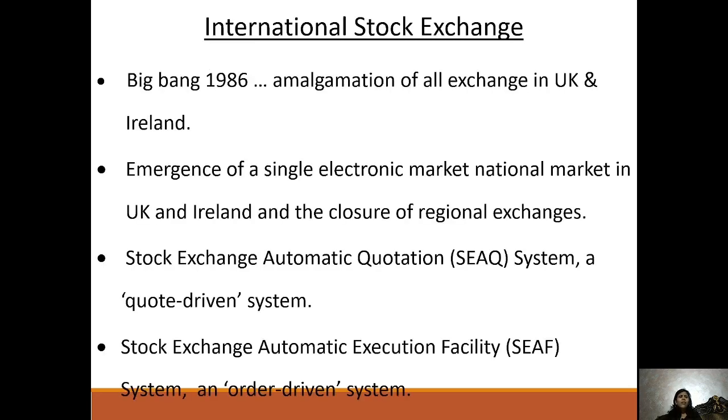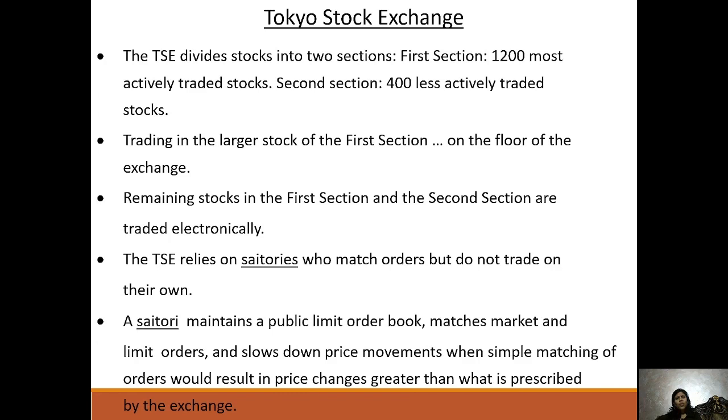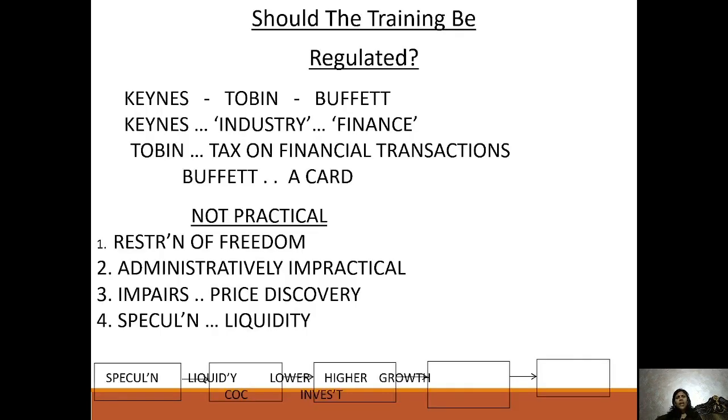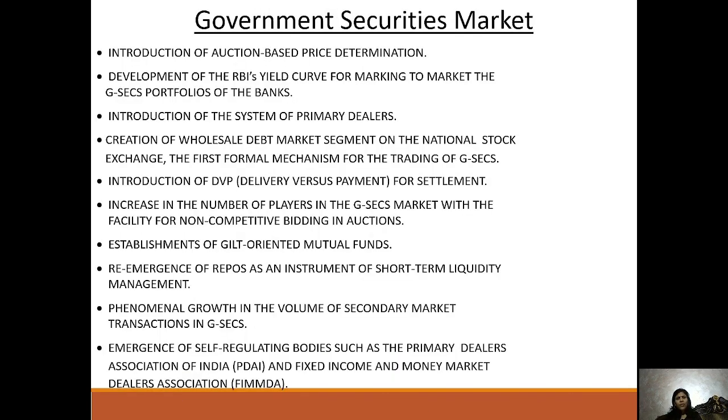Then again the ISE, Big Bang 1986, in the UK and Ireland. So this is a single electronic market with stock market quotations. This is again an order driven system. Then the Tokyo Exchange: the first 200 most traded stocks are the largest stocks in the first section on the floor of the exchange. And here is how the regulation is happening.